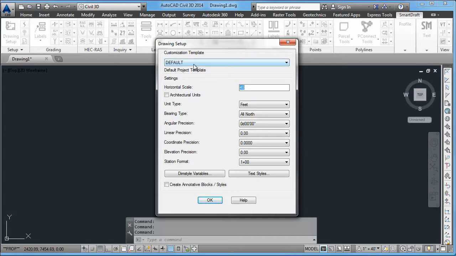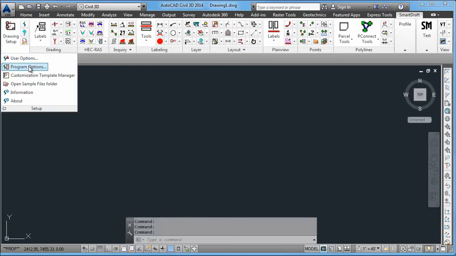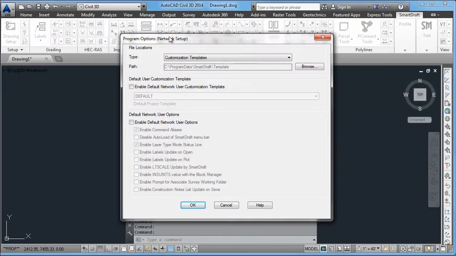Here you can see by default there are two customization templates installed right out of the box. One called default, and one called NCS, which stands for National CAD Standards, or at least the CAD standards as interpreted by the inventors of SmartDraft. Also, if you were to go into the program options and look at customization templates, you can see where those customization templates are being located.